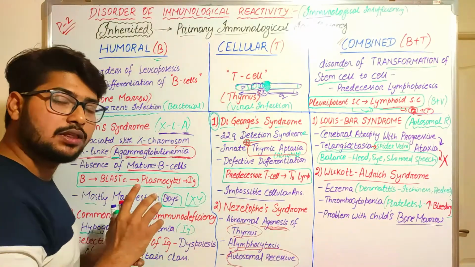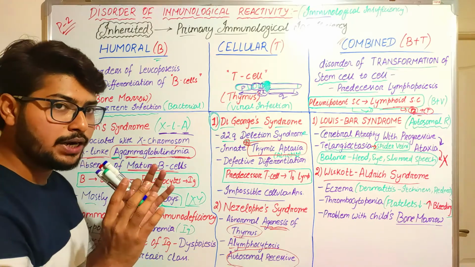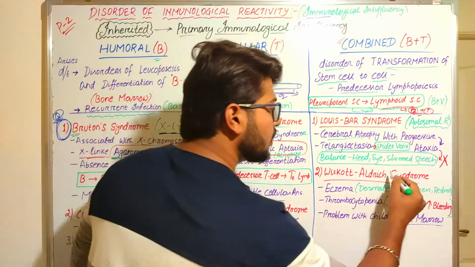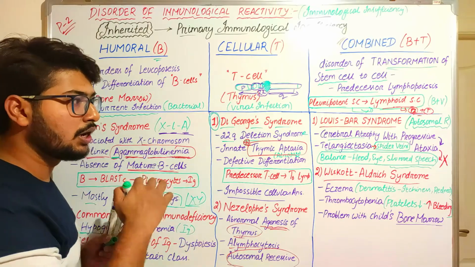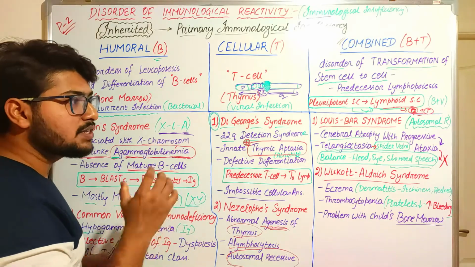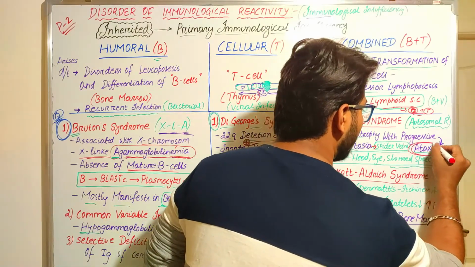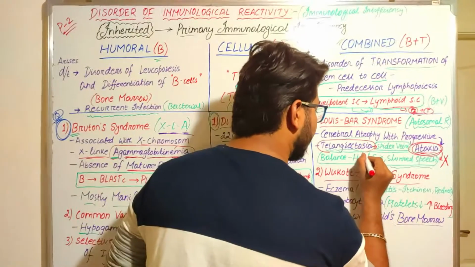Ataxia means there will be disorder in balance of your head movement, your eye movement, and also there will be slurred speech. There will be a problem with your speech. So that is a condition known as ataxia. So you have to remember the words ataxia and telangiectasia.